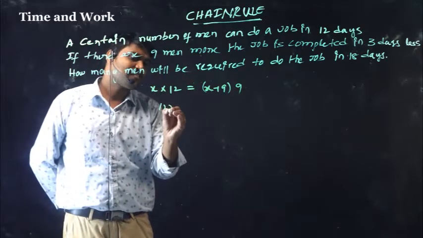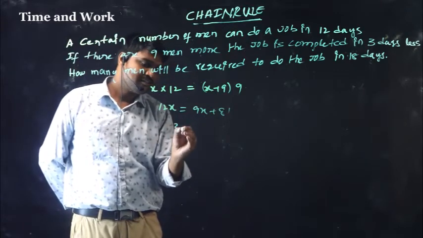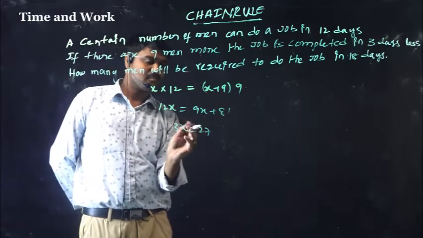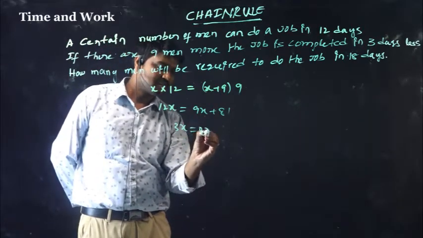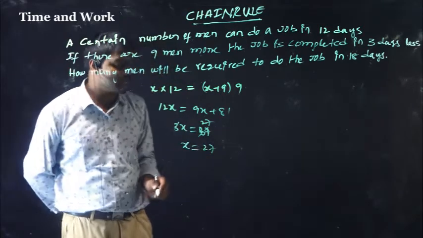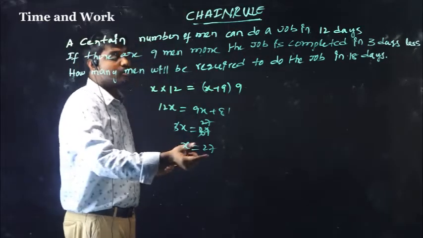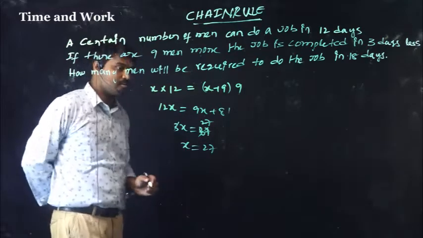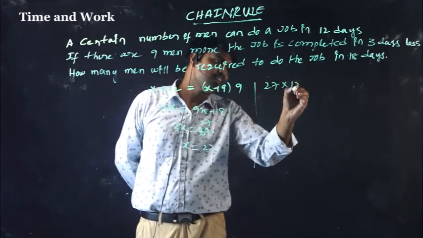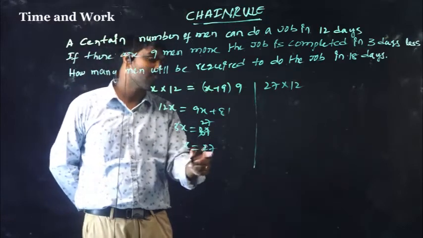So 12x equals 9x plus 81. So 3x equals 81, so x equals 27. So a certain number of men, that is 27 men, can do the work in 12 days.